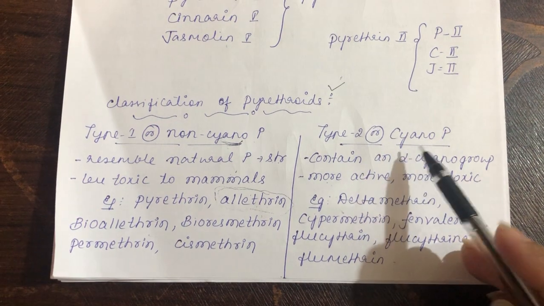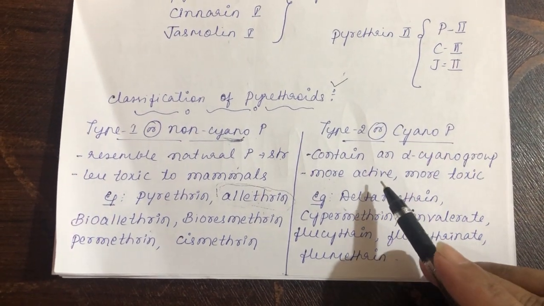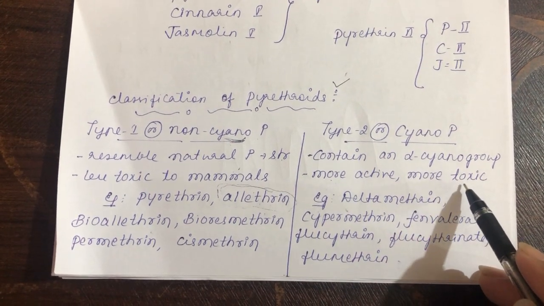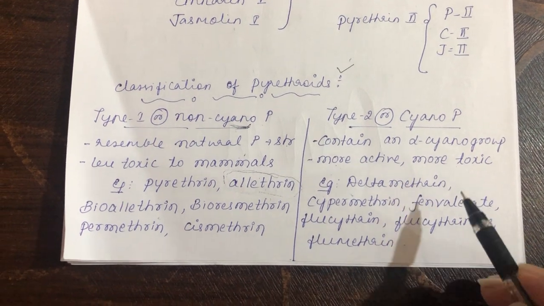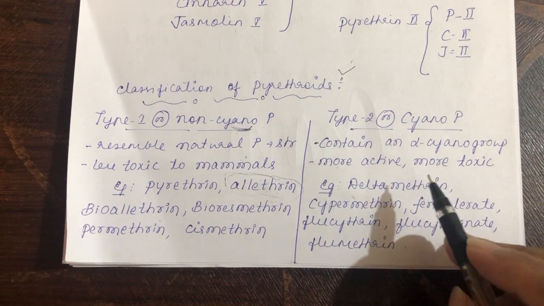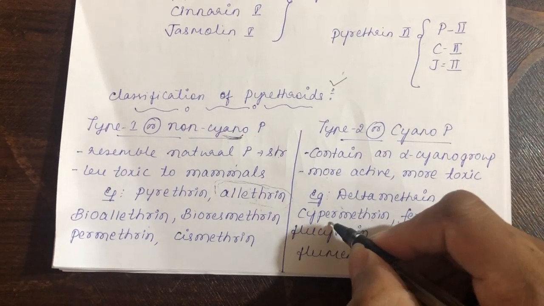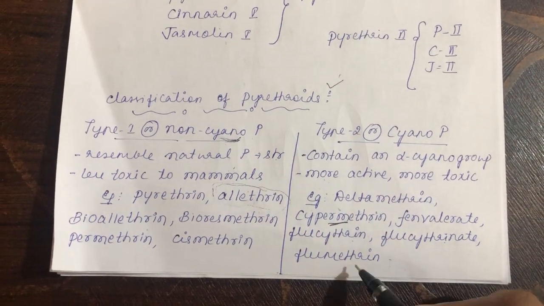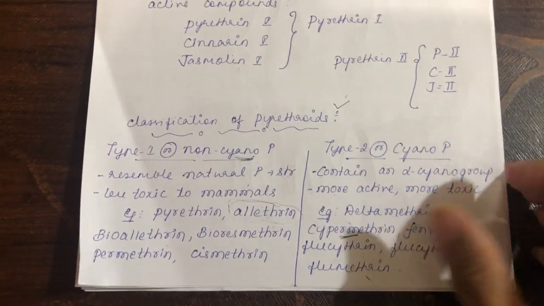Type 2 pyrethroids, or cyanopyrethroids, contain the cyano group. They are more active and more toxic; when you compare with type 1, type 2 are more toxic. What are the examples of type 2 pyrethroids? The commonly used ectoparasiticides come under this type 2: deltamethrin, cypermethrin, very commonly used, then fenvalerate, flucythrinate, flumethrin. All come under type 2 pyrethroids.